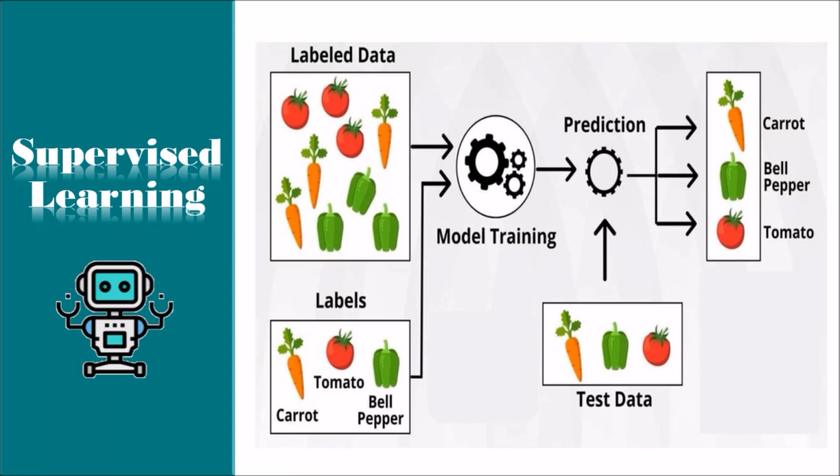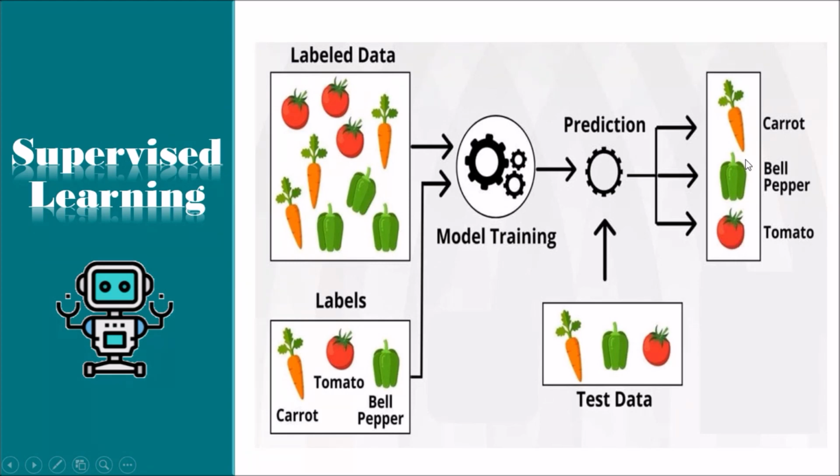Suppose we have an input dataset of apple, carrot, and capsicum images. First, we will provide the training to the machine to understand the images, such as the shape, size, and color of apple, capsicum, and carrot. After completion of training, we input the picture of an apple and ask the machine to identify the object and predict the output. Now, the machine is well trained, so it will check all the features of the object, such as size, shape, color, etc., and find that it's an apple. So, it will put it in the apple category.